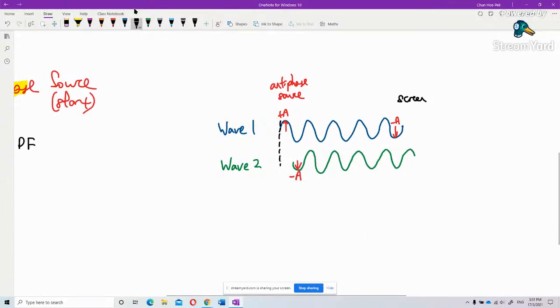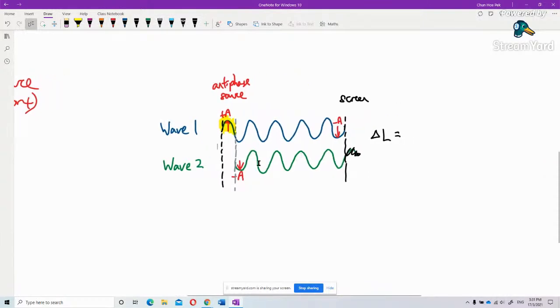What can you see from here? So what's the path difference? Only until here. So this one we don't need to see. This is the path difference. You see that? So what's the path difference here? What's the delta L? Come on. Half lambda. That's right.